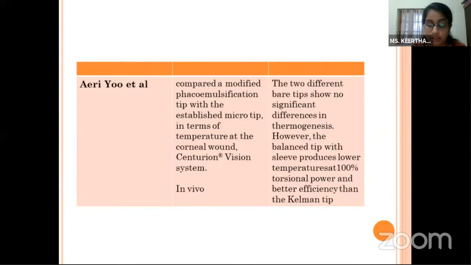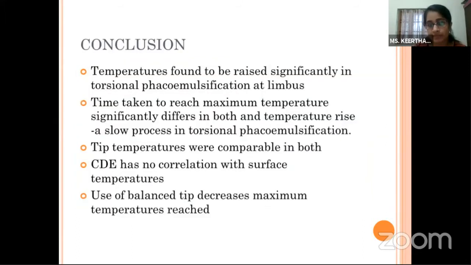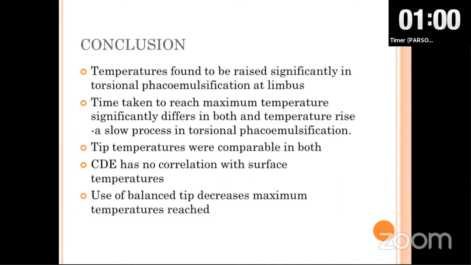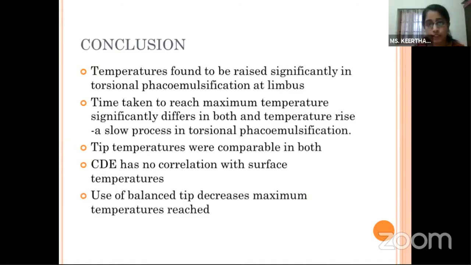To conclude, in our study, temperatures were found to be raised significantly in torsional phacoemulsification at the limbus in 40% of cases, and the time taken to reach the maximum temperature significantly differs in both, and temperature rise is rather a slow process in torsional phacoemulsification. The tip temperatures in both modalities were comparable, and CDE has no correlation with the surface temperature, while the use of balanced tip decreases the maximum temperature reached.